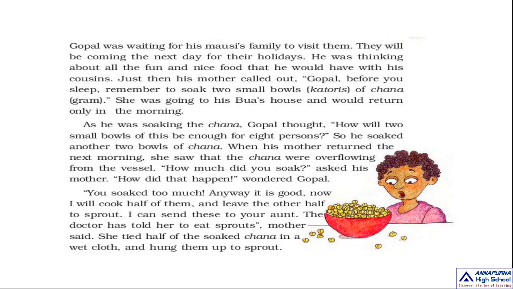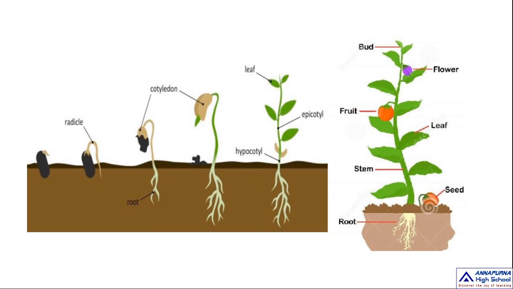Okay. See here, this is a seed. From seeds we get plants. See here, this is germination, germination of a seed.